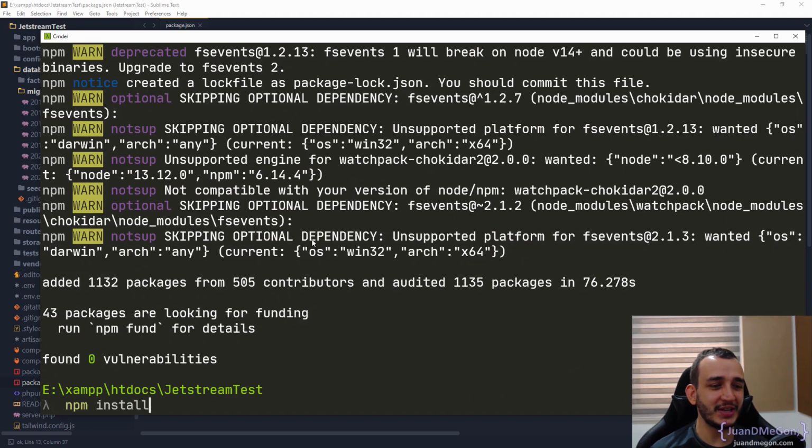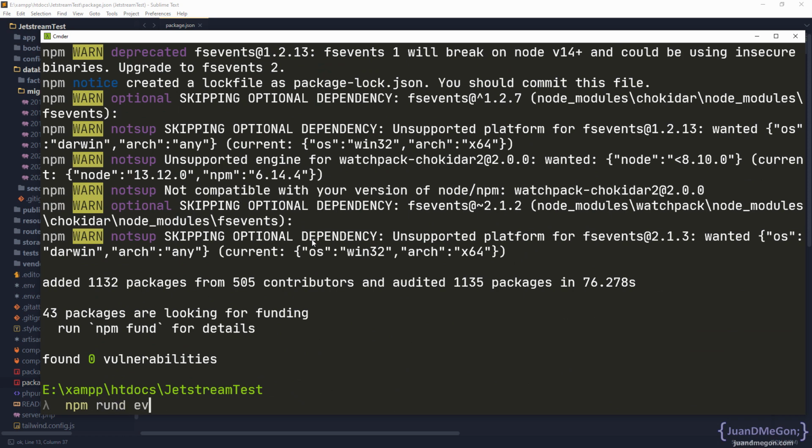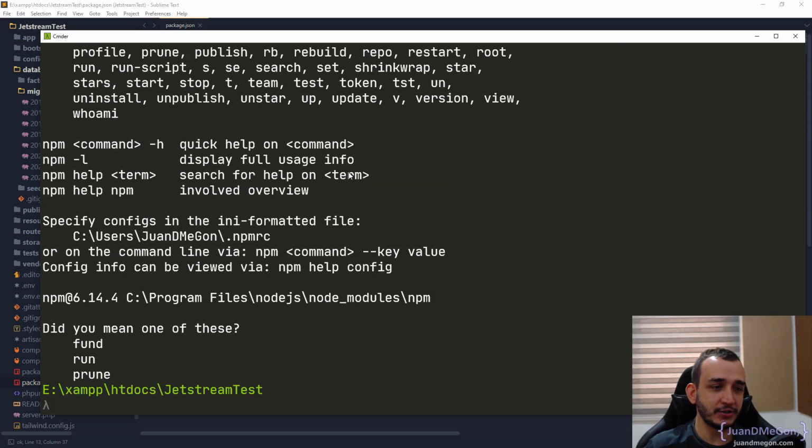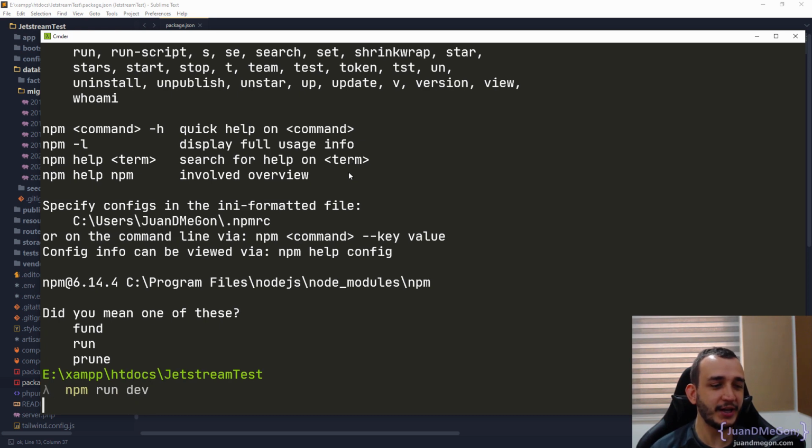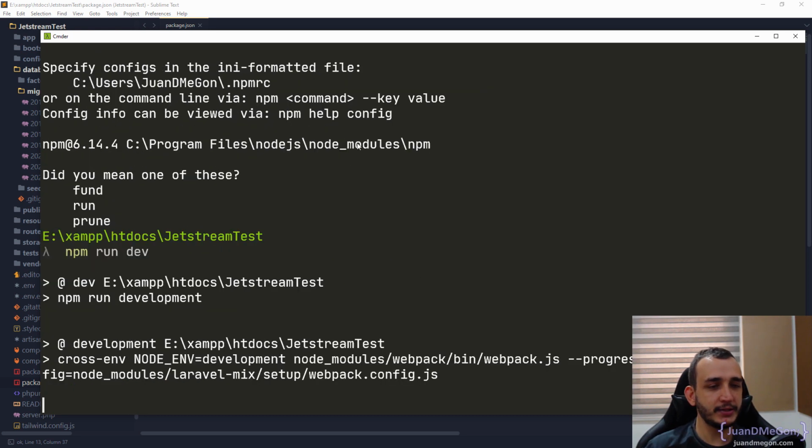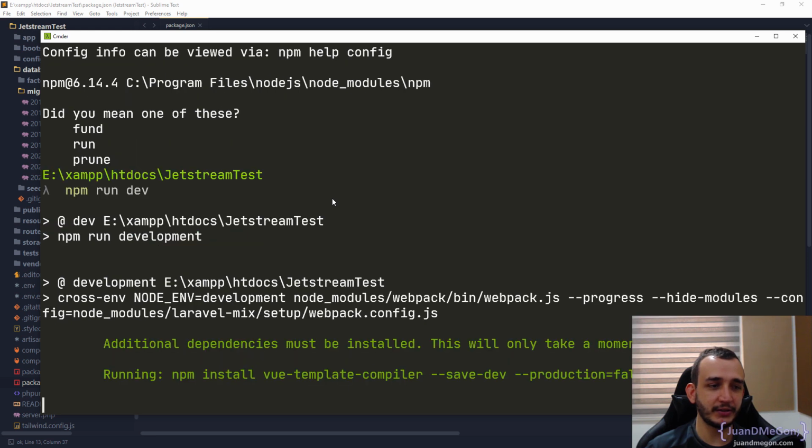So once the process is done, as we can see here, we have some warnings, which is in fact regular. So we can use npm run dev. We'll probably need to install some additional dependencies. Let me put it correspondingly, run dev, there it is. And now let's wait a little while it gets completely compiled. So let's wait a few minutes, or maybe seconds, in fact.